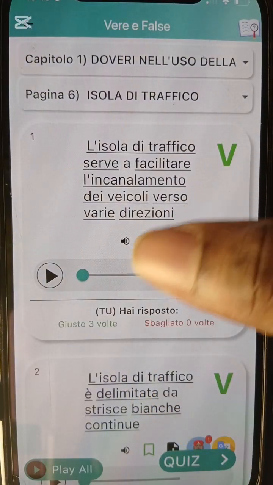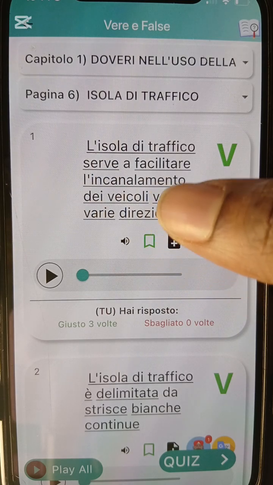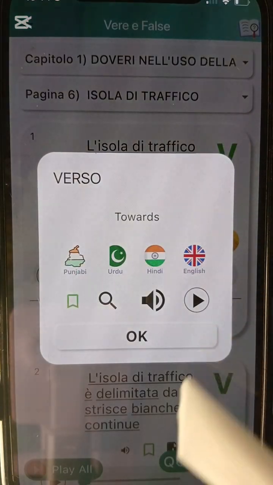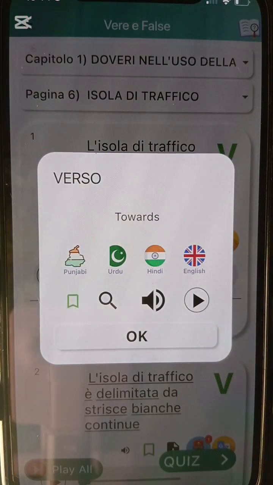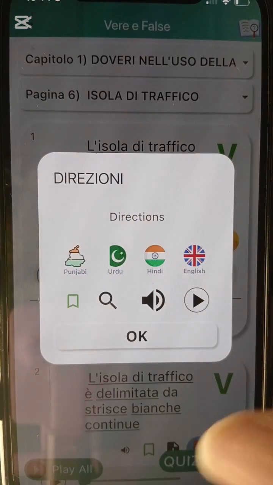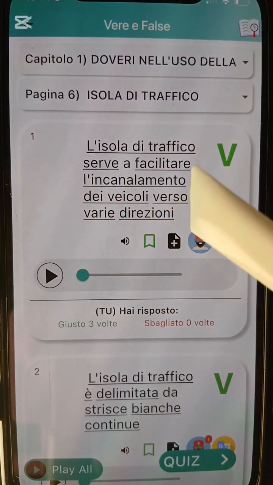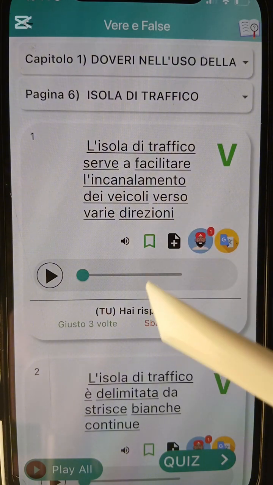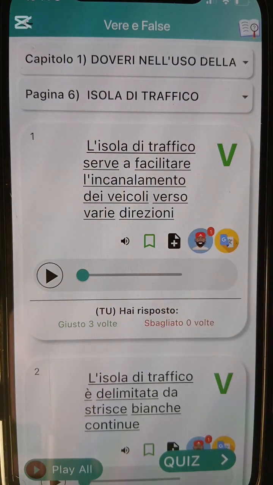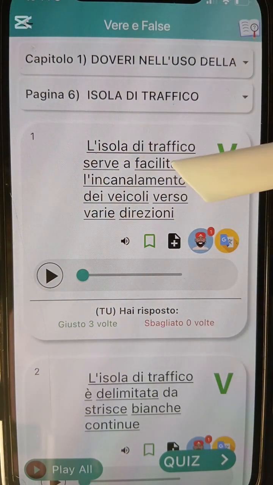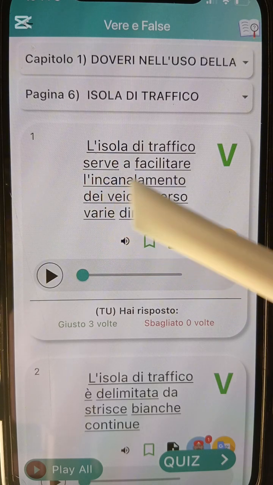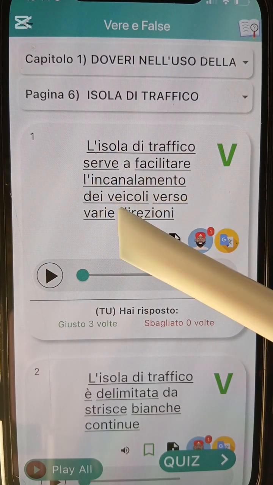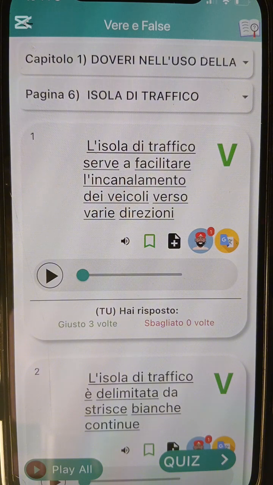Now, verso varia direzione, towards different direction. Verso means towards. Towards different or various what? Directions. Direzione is what? Directions. Now, they say Isola di Traffico, it serves to facilitate the channeling of vehicle towards the various direction. Isola di Traffico, it helps or serves to do what? Channel vehicle towards what? Various direction.